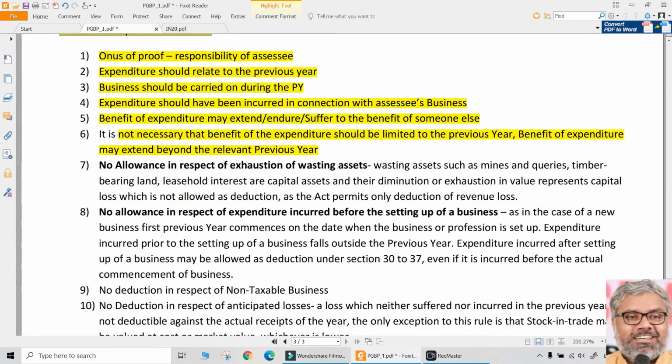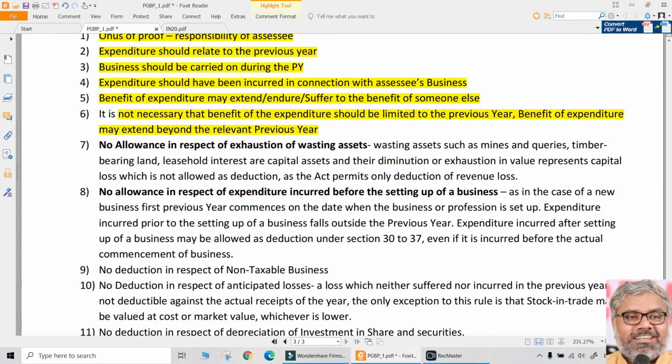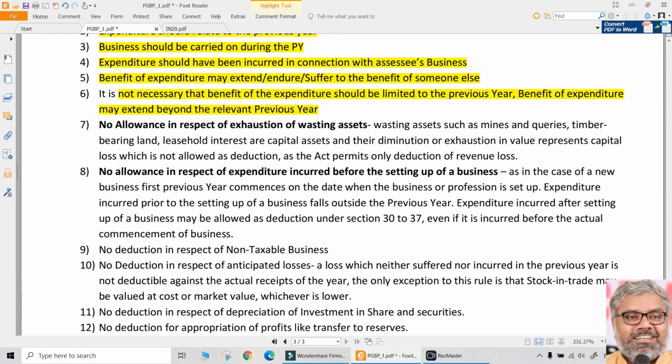In accounting, the treatment is different. It could be either way, according to their policy. But when it comes to taxation, it should be charged off in the year in which it is incurred, even though the benefit is extending beyond the previous year. So there is no necessity that the benefit of expenditure should also come within the previous year itself. That is another point to be noted.